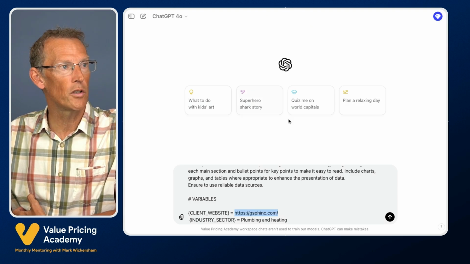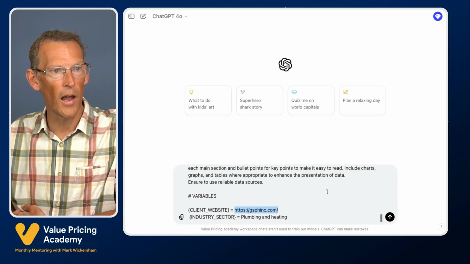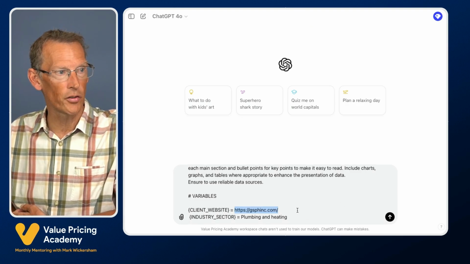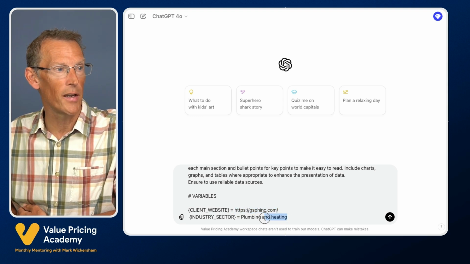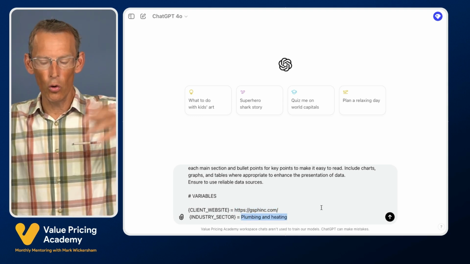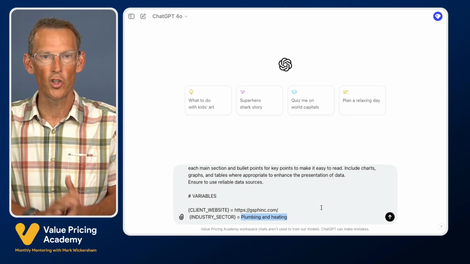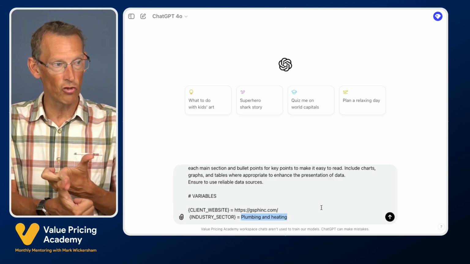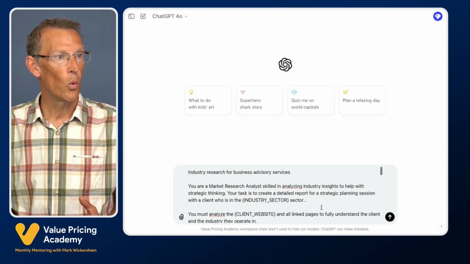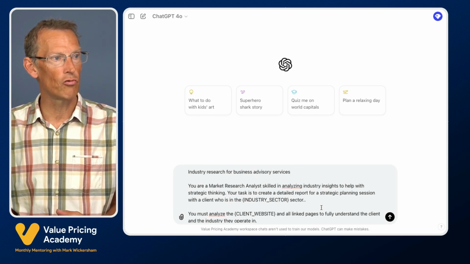So what we do with this prompt, like the first one, we have some variables, and the variables are very simple. What is the client's website, which is the one I just showed you, and what industry are they in? So in this case, the plumbing and heating. So all you have to do for this prompt, once you have the template, is just give it whatever client's website and whatever industry they're in. What's it going to do? Well, it's going to carry out industry research.